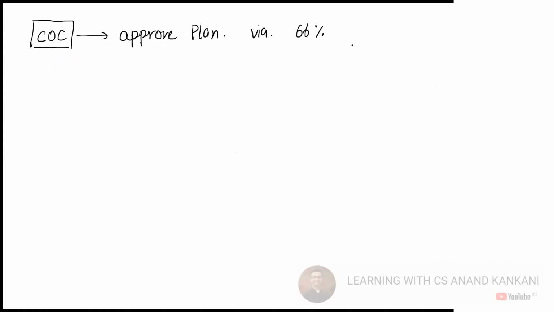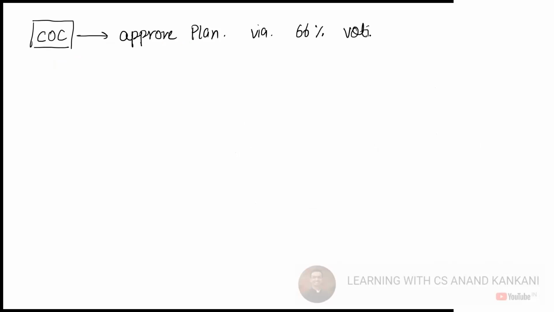And thereafter, what is the COC going to do? The COC is going to approve the resolution plan with 51%. 51 or 66?